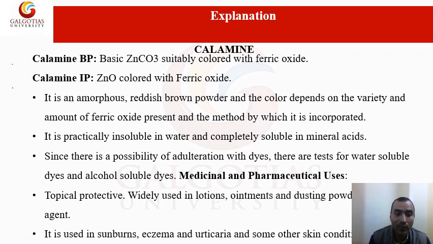It is used in sunburn, eczema, urticaria, and some other skin related diseases. So calamine has a very wide application.